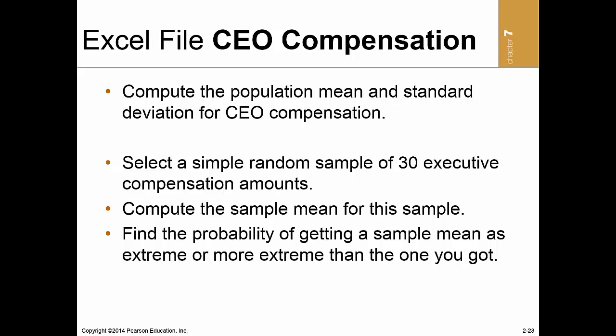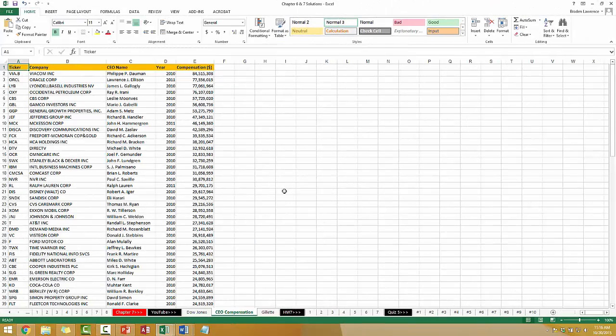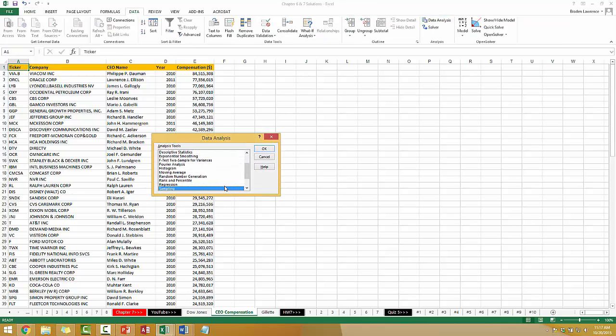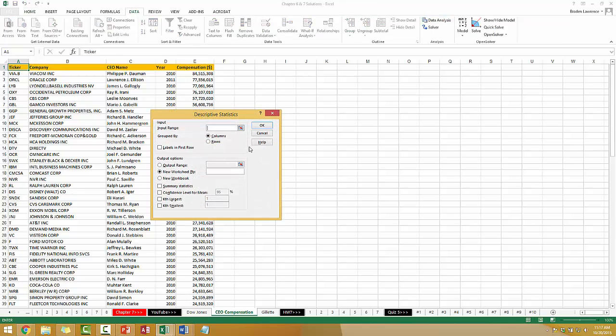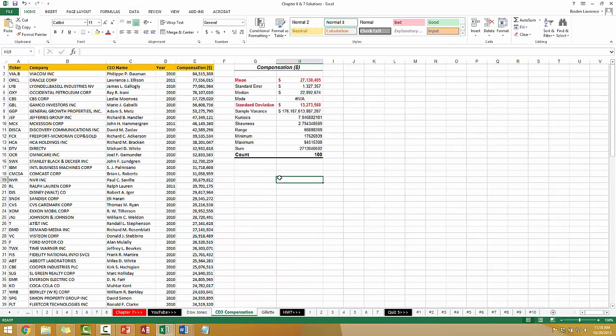I'm going to start by using the descriptive statistics function in the data analysis package. So that's our summary for the population. We can see the mean compensation for the population of CEOs is about 27 million with a standard deviation of around 13 million. It's definitely good to be a CEO.